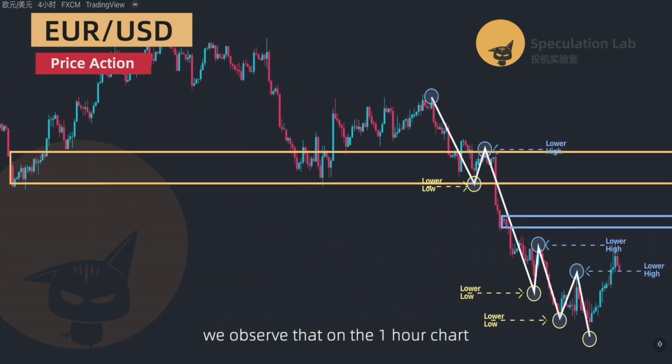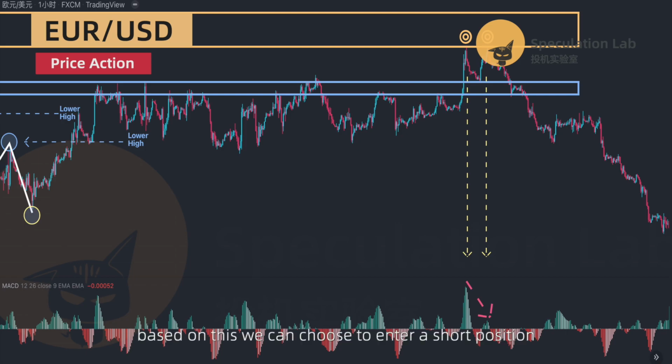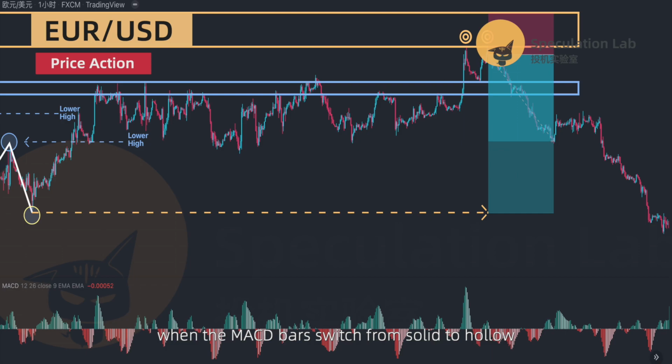In the third step, we observe that on the 1-hour chart within the value area, a double top reversal pattern appears and the MACD shows bearish divergence. Based on this, we can choose to enter a short position when the MACD bars switch from solid to hollow. The stop loss is set at the upper edge of the value area, and for profit taking, we can opt for a phased approach, taking some profit at the bottom of the consolidation range and closing the entire position at the previous low. The earnings from this short position can also be substantial.